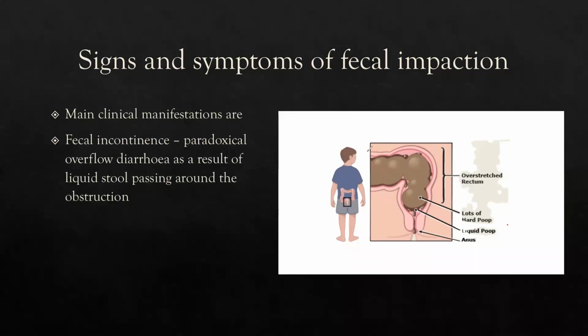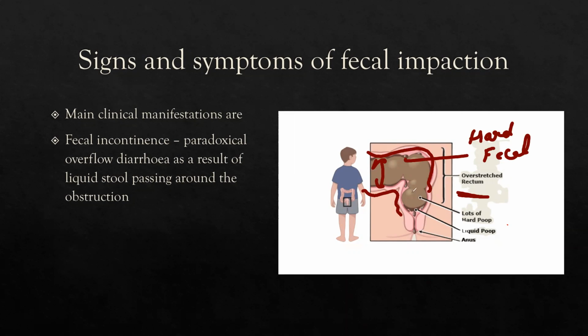Yes. So you can see here, this is the rectum, an overstretched rectum due to the presence of fecal material. This is the hard fecal material. Due to the presence and impaction of this fecal material, the rectum is impacted and overstretched.